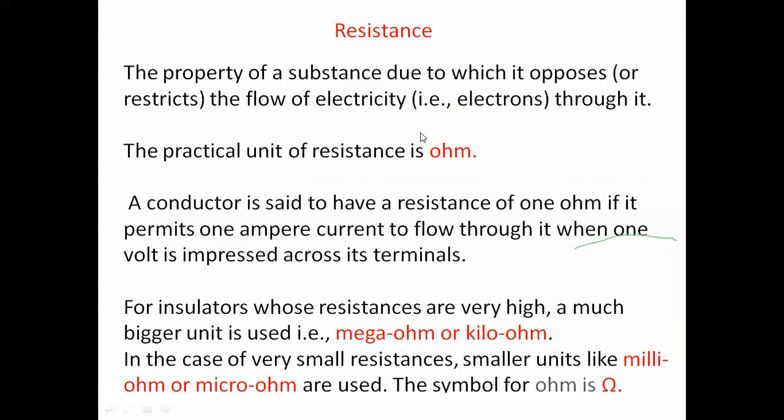The next one is the basic elements of electrical circuits: resistor, inductor, and capacitor. The first one is the resistor or resistance. It is the property of a substance due to which it opposes the flow of electricity.